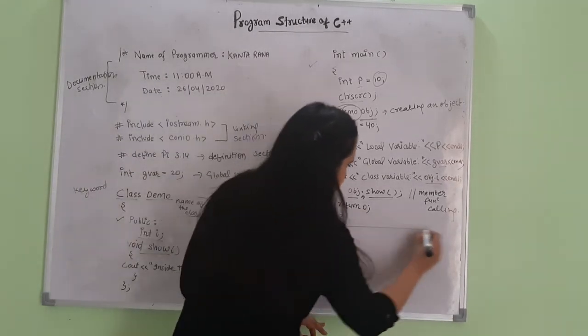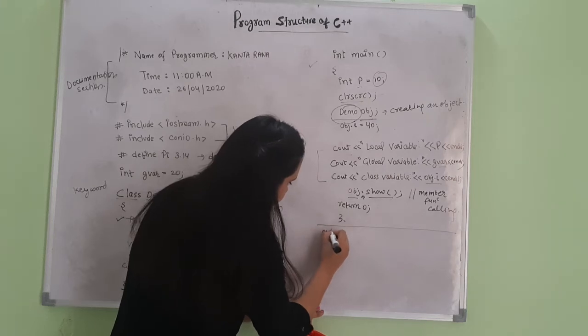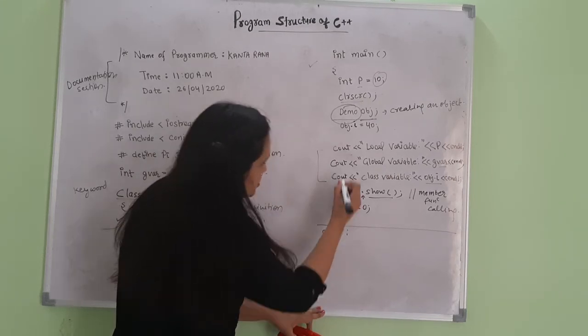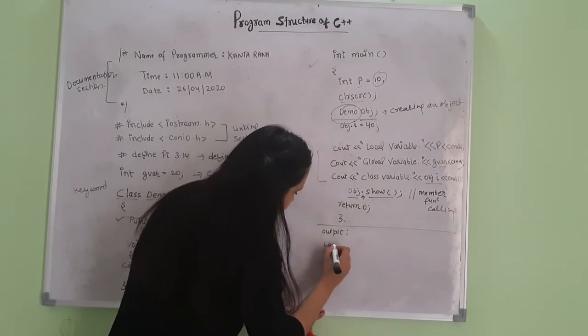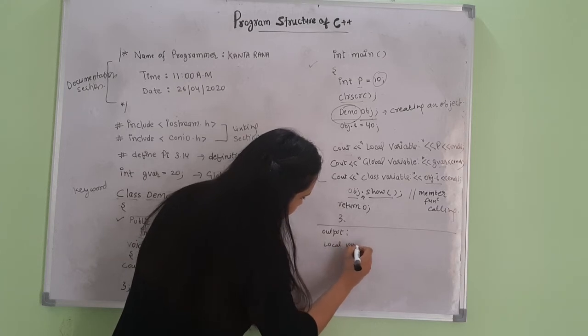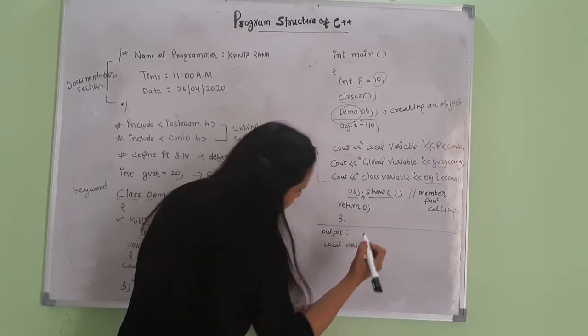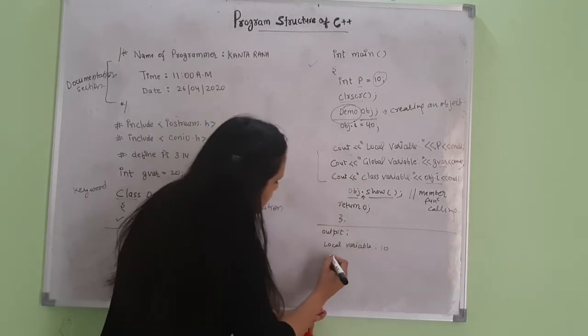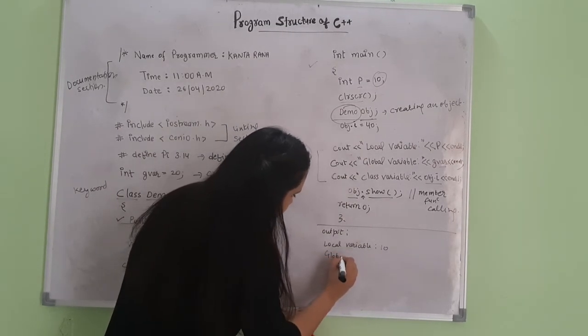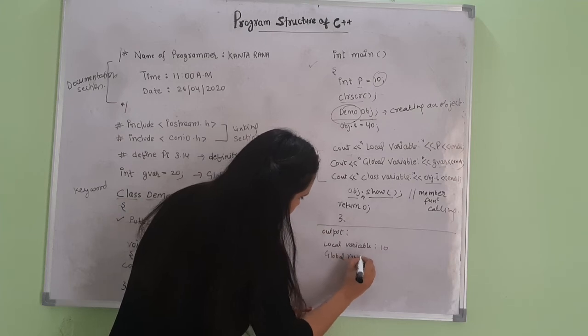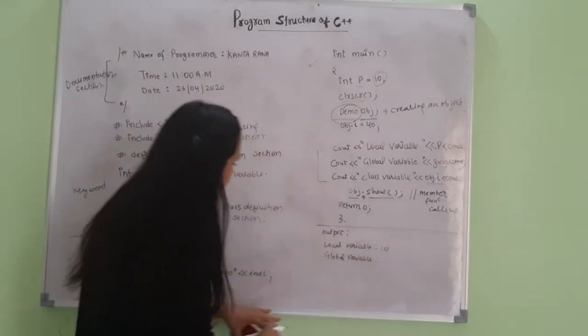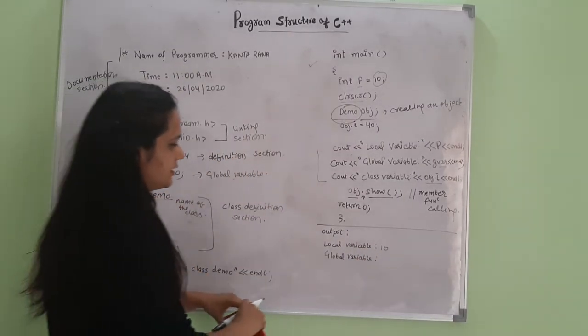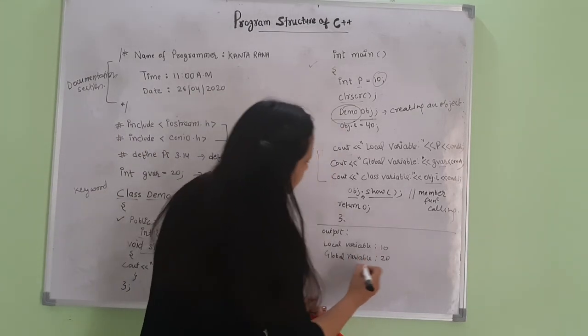If I write the output here, it can be like this. First of all, the statement local variable will be printed. Local variable colon, value of p is 10, so 10. Then global variable. Value of global variable is 20, so 20 will be printed here.